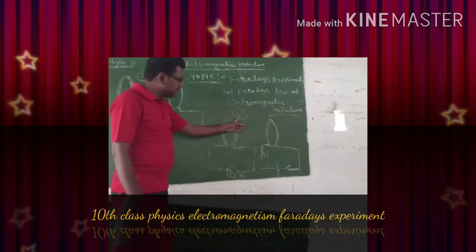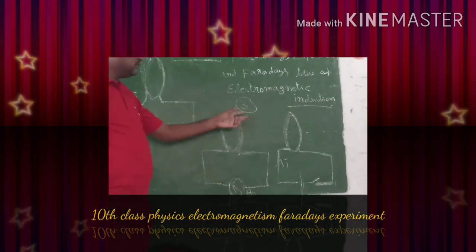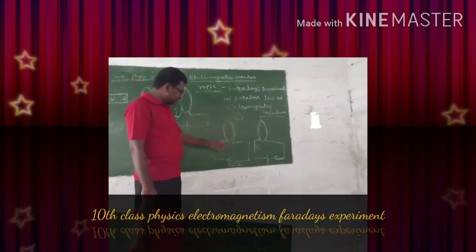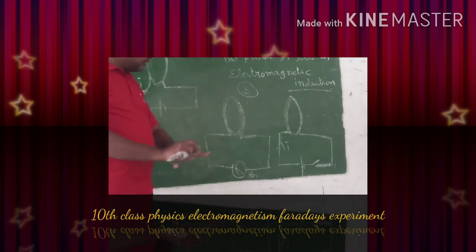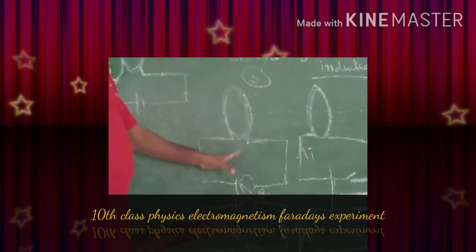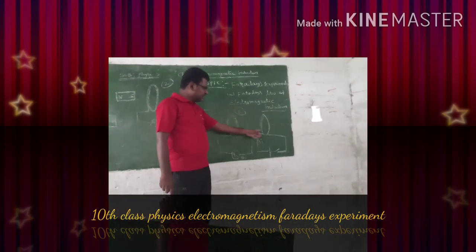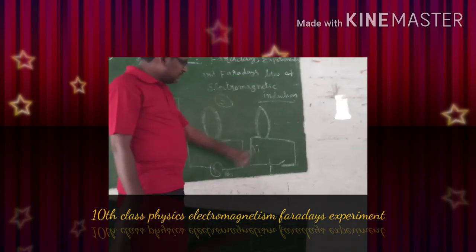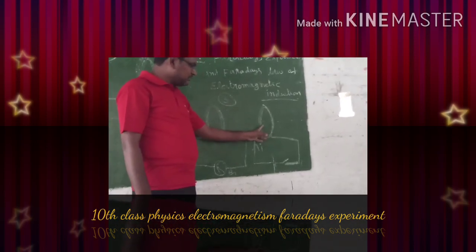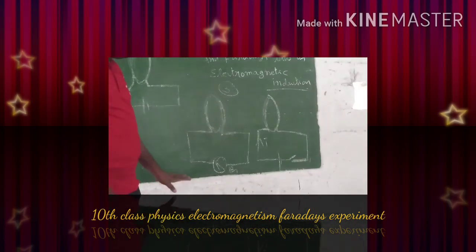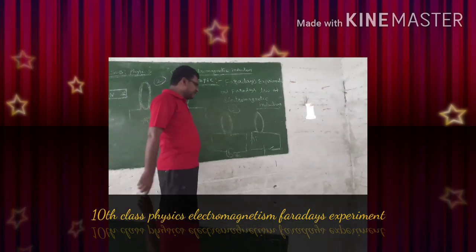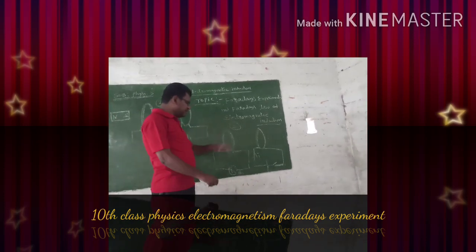Further, he conducted one more experiment. This is the third experiment. In this, there is one coil having a galvanometer. In this, there is no source of electricity. So here is another coil. It is connected to the battery, and here there is a switch. Now, in the third experiment, he didn't move any coil.